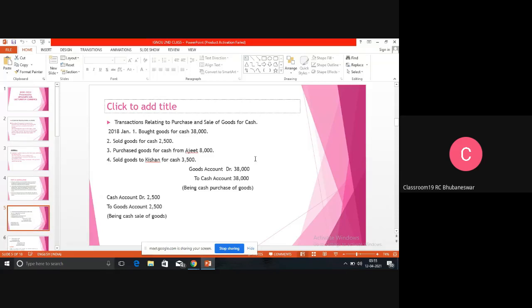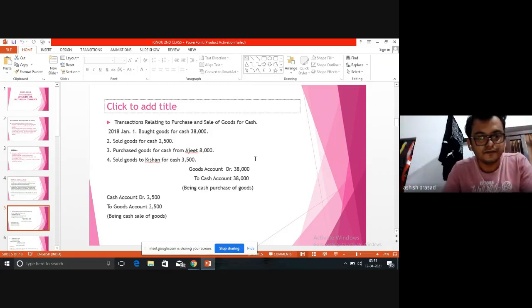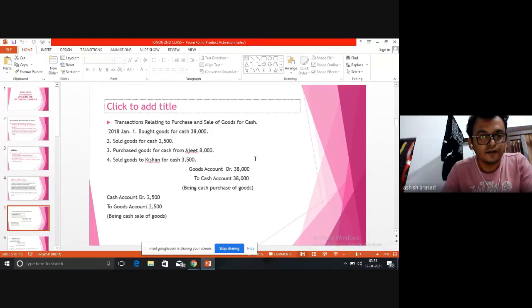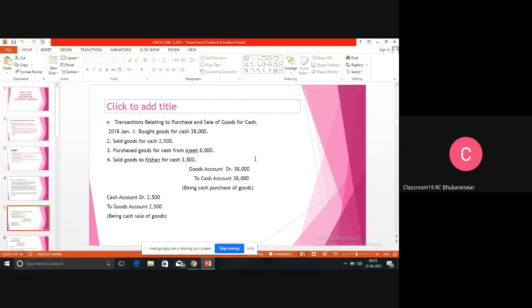Here are some transactions I have given, and with these we will learn how to make journal entries. First entry: bought goods for cash rupees 38,000. That means goods have been purchased in cash for rupees 38,000. Tell me, what are the accounts here? Goods and cash. Is goods a personal account, real account or nominal account? Real account. Goods is a real account and cash is also a real account.